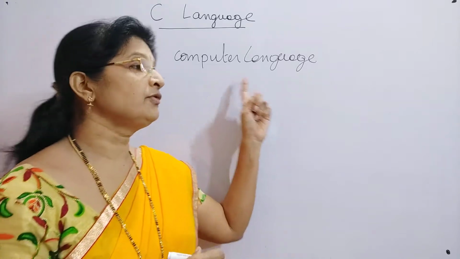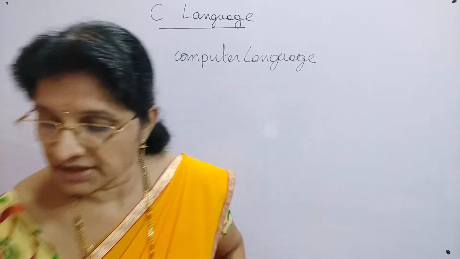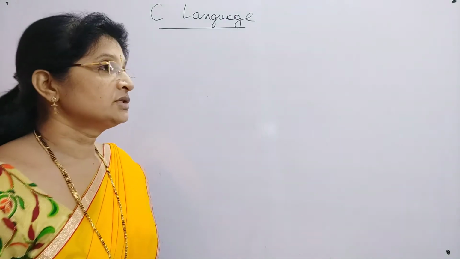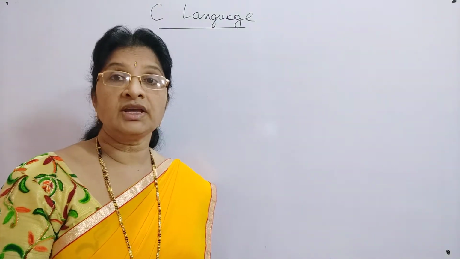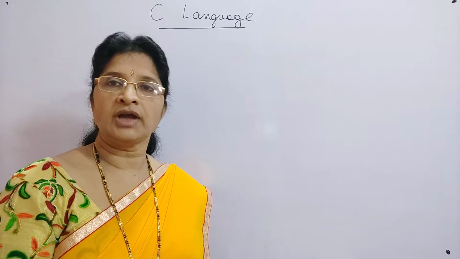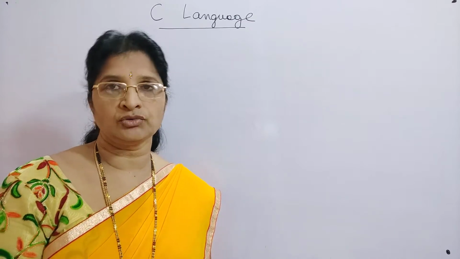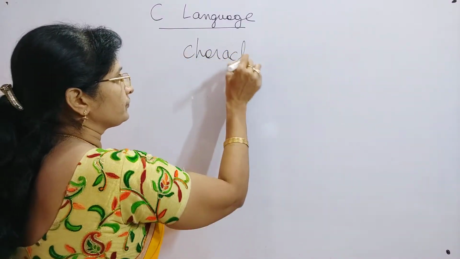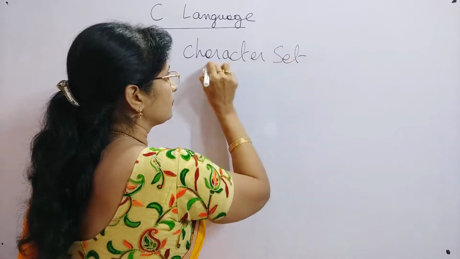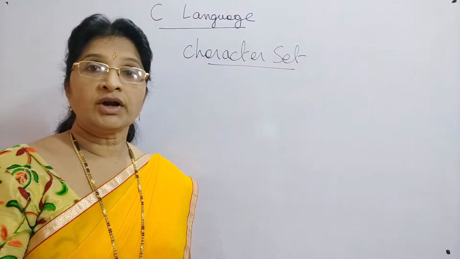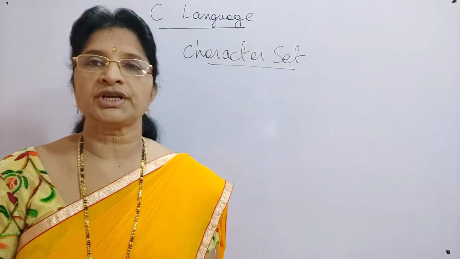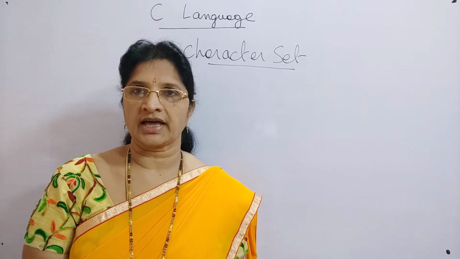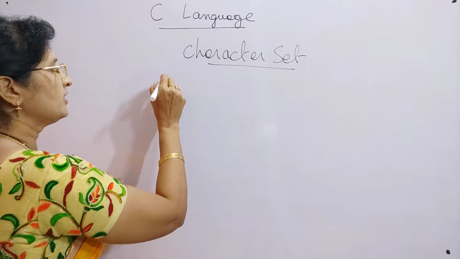Similarly, whenever you want to learn a computer language, for example here we are trying to learn C language, from where do we have to start? As in English, here also we have to start with what characters can be used in C language. We call it the character set. What is meant by character set is what different characters can be used in your C language. Here in C language we have 4 categories of characters.